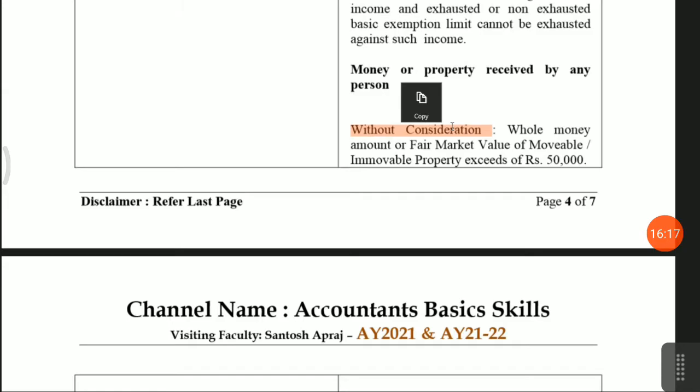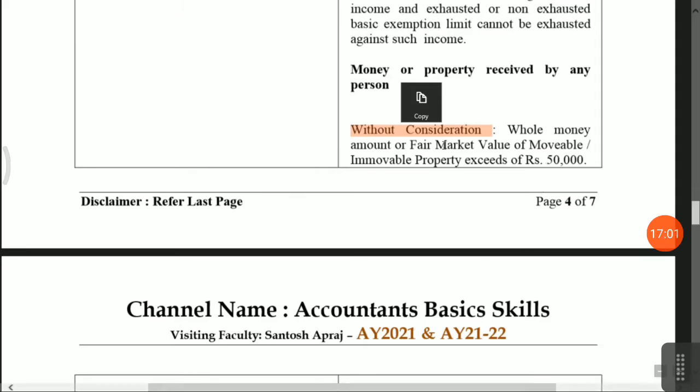Now, since there is no contract between the two assessees, there is no reason for payment of 1 lakh rupees. Then the government has introduced this provision. If an amount is paid without consideration to an assessee, and if the amount exceeds 50,000, then the whole amount will be taxable. Up to 50,000, no amount will be taxable. But if the amount exceeds 50,000, for example 1 lakh 50,000, then the whole 1 lakh 50,000 is taxable.